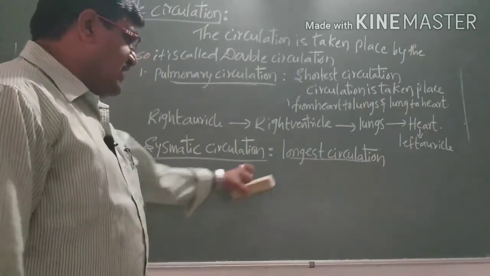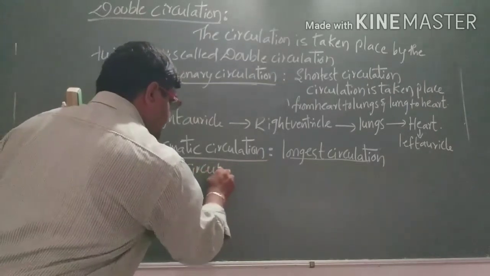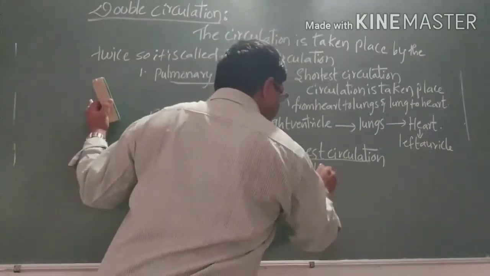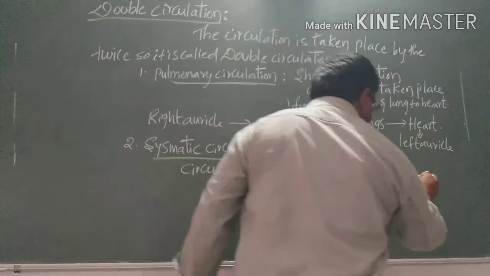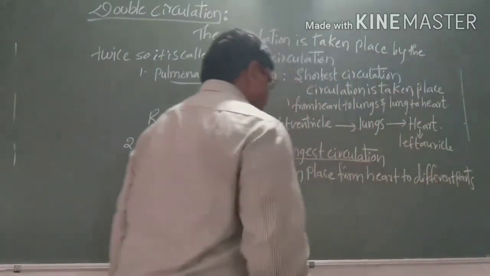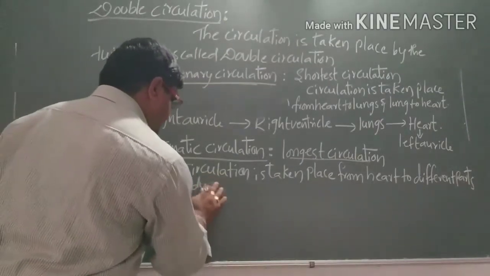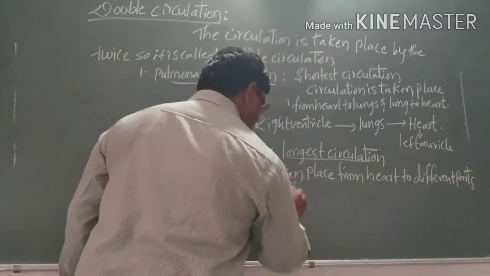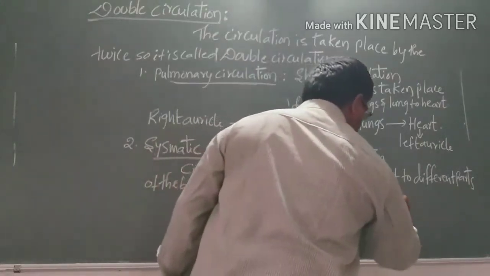So it is called the longest circulation, where the circulation takes place from the heart to different parts of the body, and again from different parts of the body to the heart.